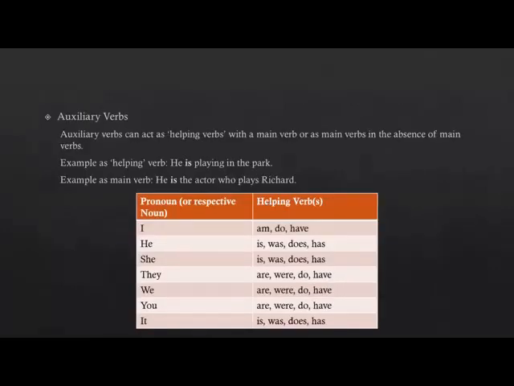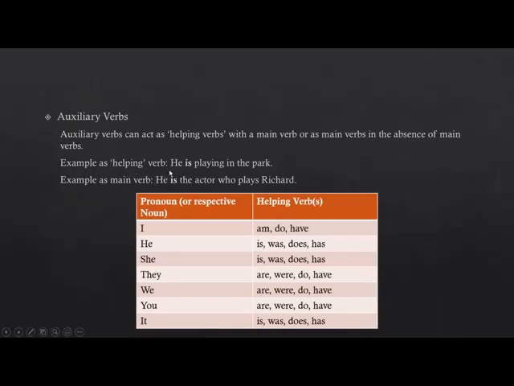Moving on to auxiliary verbs. Auxiliary verbs or helping verbs basically have two functions. They can function in two ways. So auxiliary verbs, as you can understand by their name, can act as helping verbs, and they can also act as main verbs. So sometimes in a sentence, the auxiliary verb will be acting as a helping verb, and it will be coming with another main verb. For example, he is playing in the park.